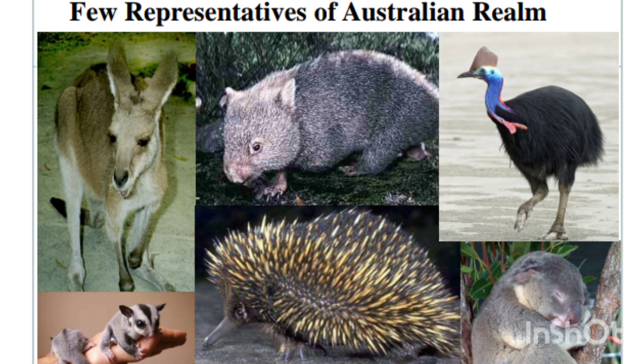Now if we talk about its fauna, in fishes, the Australian freshwater fishes are Neoceratodus and others. These have restricted distribution. Next we have the amphibia. In amphibia there are families like Myobatrachidae and Pelodryadidae. These are some common amphibians found in the Australian region. Some are ranids and hylids.